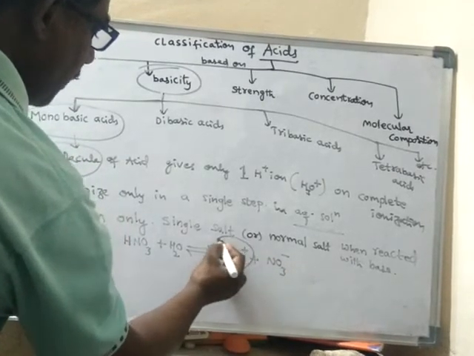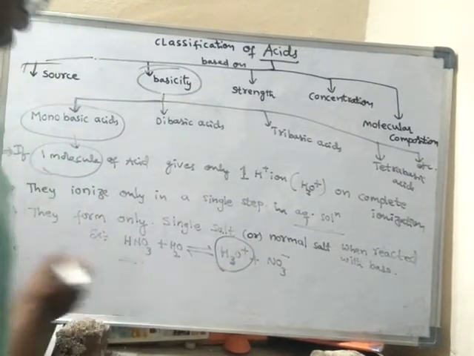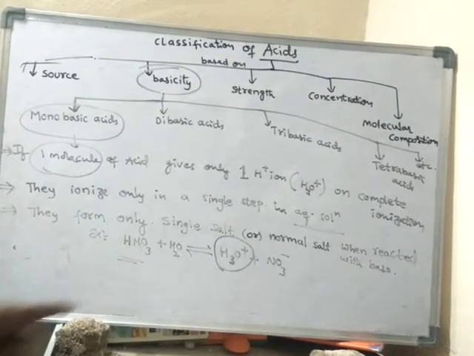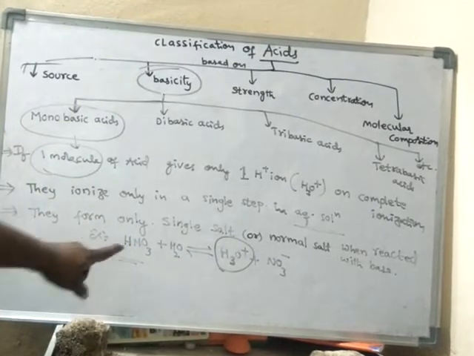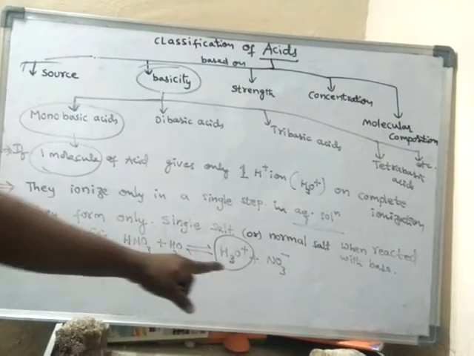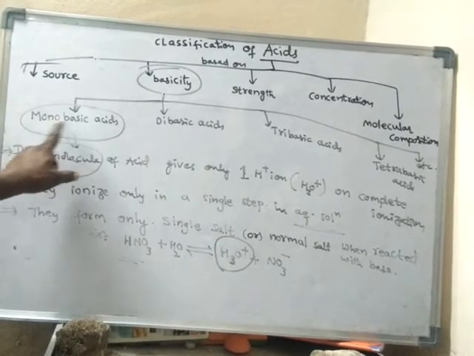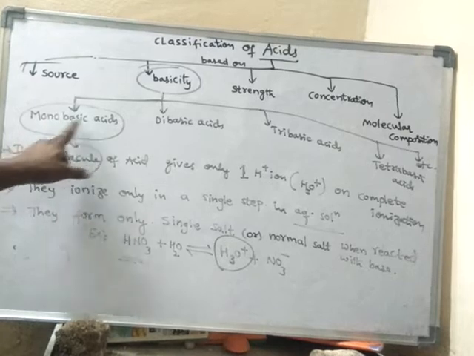So how many H3O plus ions can be produced from one molecule of HNO3? Only one H3O plus ion it can produce in water. Hence it is a monobasic acid. Nitric acid is a monobasic acid.